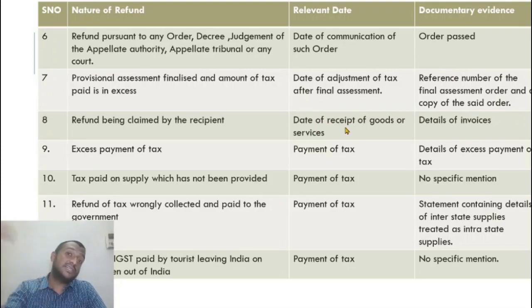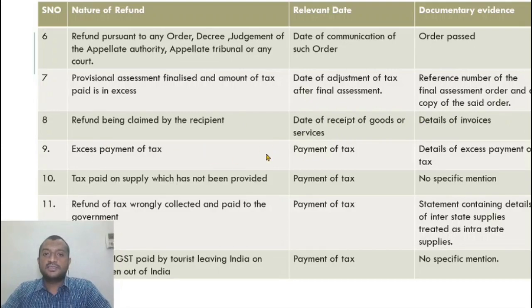What is the date of receipt of goods by him? Maybe the delivery challan. When does he receive the goods in his godown? From that, 2 years you count. That is the due date for filing the refund application. Now what evidence does he need? Details of invoices. Along with issue of delivery challan and delivery of goods, I also send an invoice to him. That is what he needs to attach to the refund application.